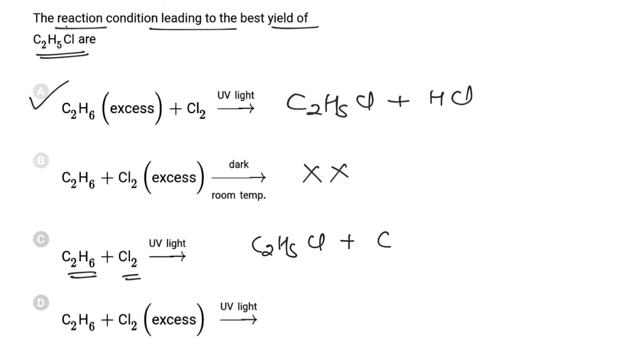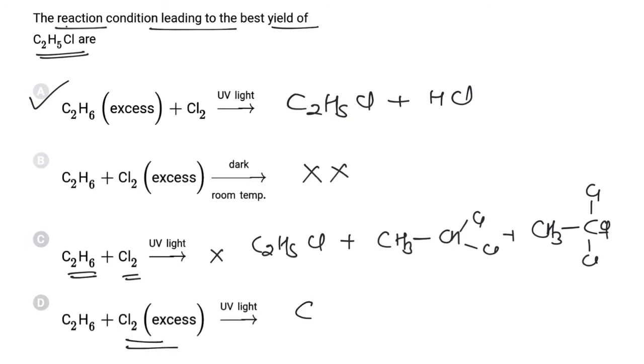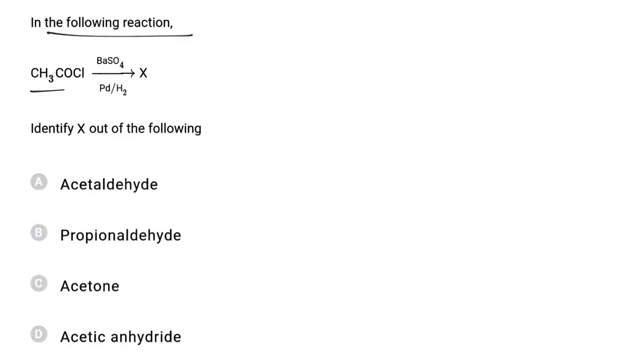Along with ethyl chloride, it will also give dihalide, tetrahalide, all possible products are formed. So when ethane and chlorine are taken 1 is to 1, then the best yield of ethyl chloride is not possible. When chlorine is taken in excess, then it will be completely chlorinated and converted to C2Cl6, and hence the correct answer is A.